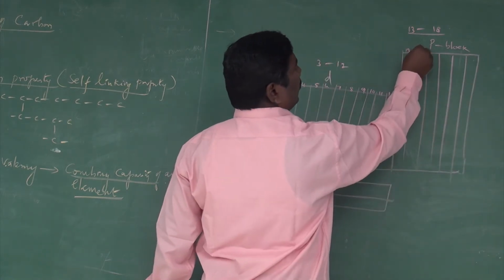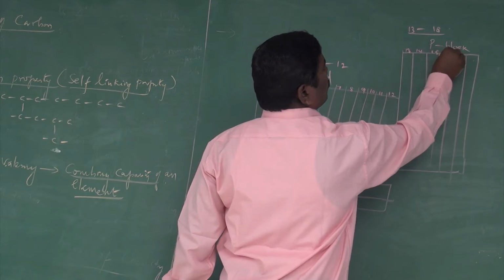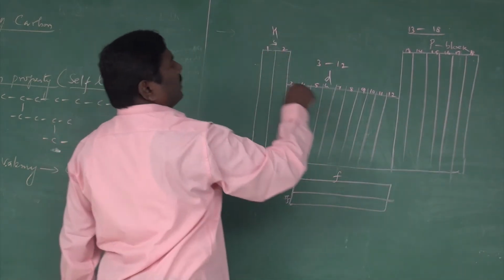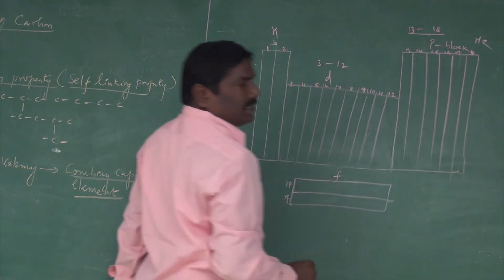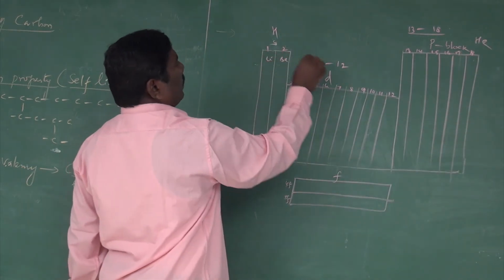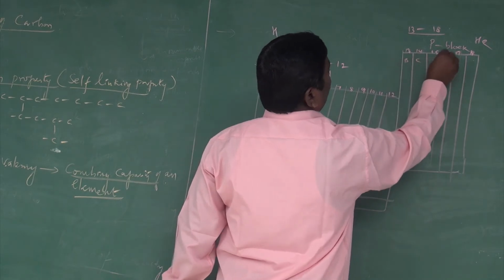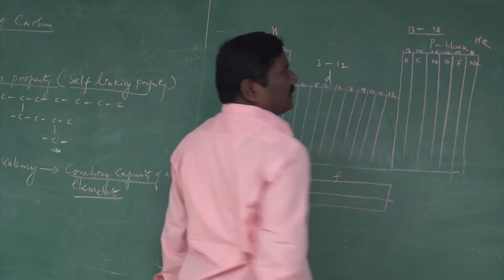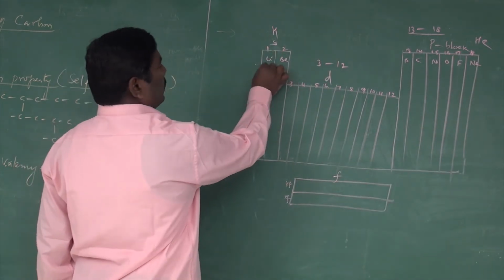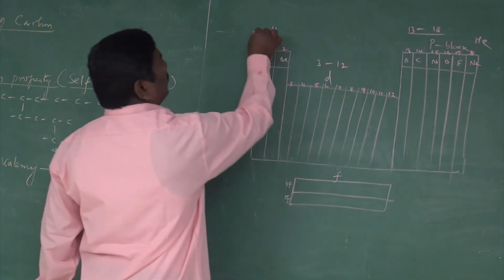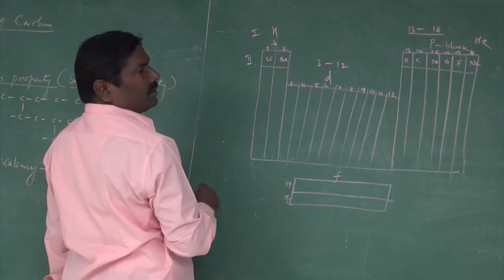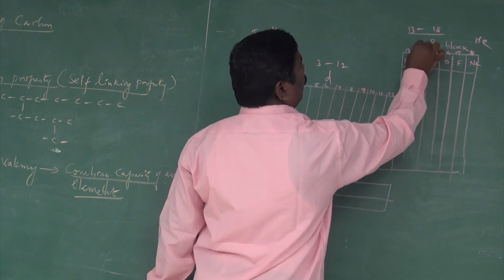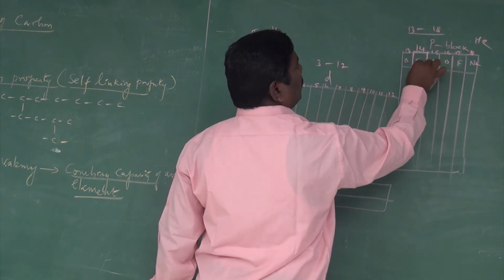Here we have hydrogen, helium, then lithium, beryllium, boron, carbon, nitrogen, oxygen, fluorine, and neon is the last element. This is the first period, and this is the second period. In the second period, in the 14th group, carbon is present.